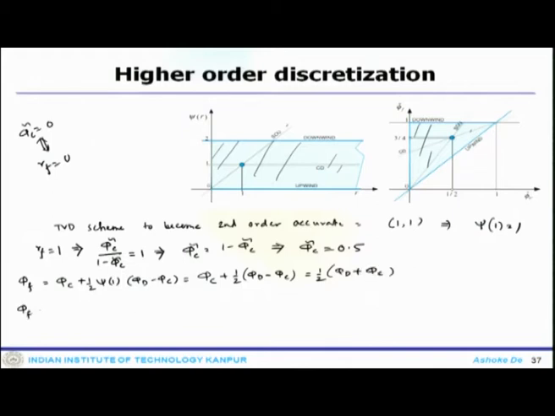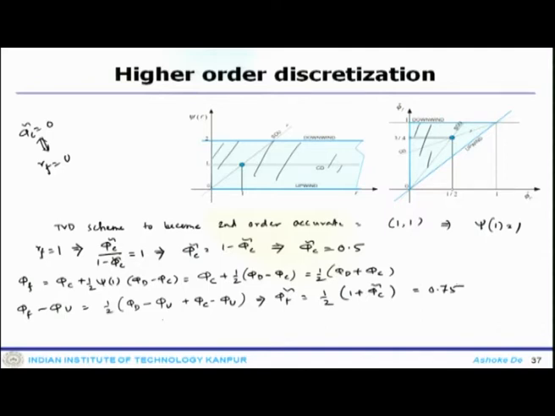Now, if you look at phi f minus phi u, it is half phi d minus phi u plus phi c minus phi u. So, that gets back phi f tilde equals 1 plus phi c tilde over 2, which is again 0.75.